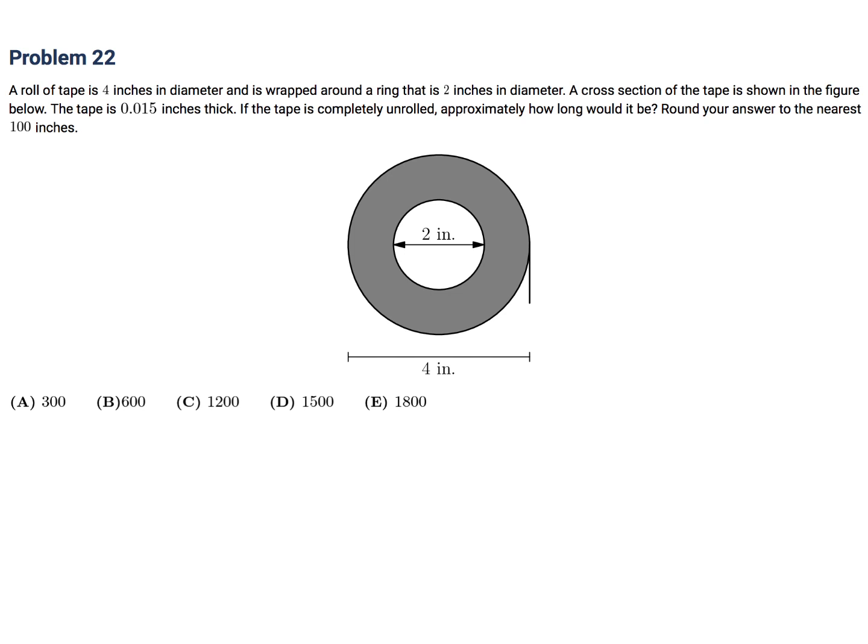Well, the entire thing is 4, so from here to here, that's going to be 4 minus 2, and then divide by 2 because it's on both sides. So that's going to be 1. So that's 1, that thickness, I guess, of the roll. Now, they're saying the tape is very thin, but it does have some thickness, 0.015 to be exact, and that's approximately 66.